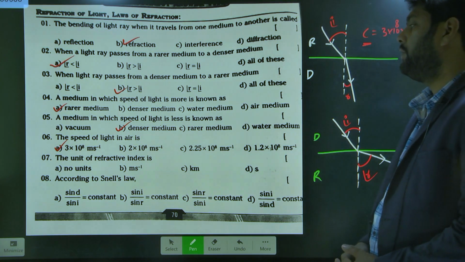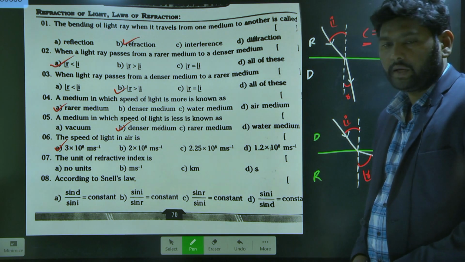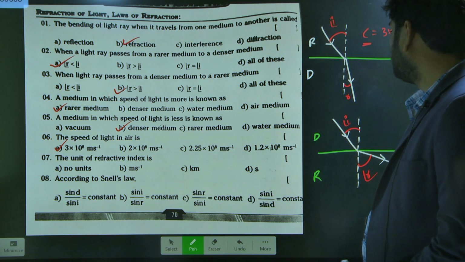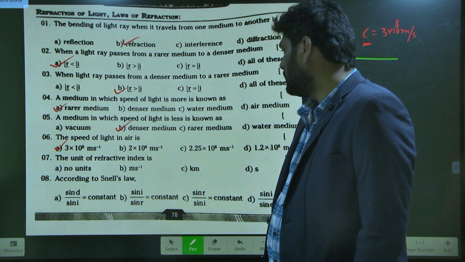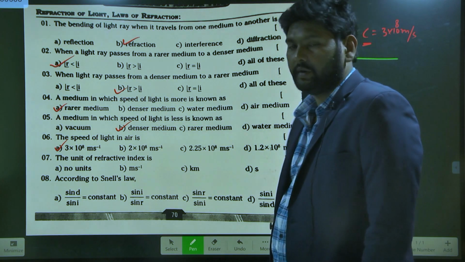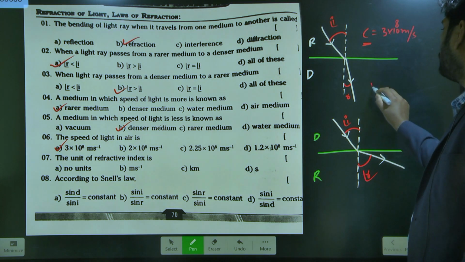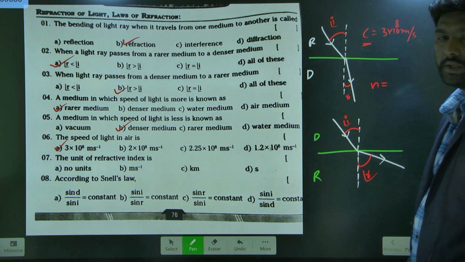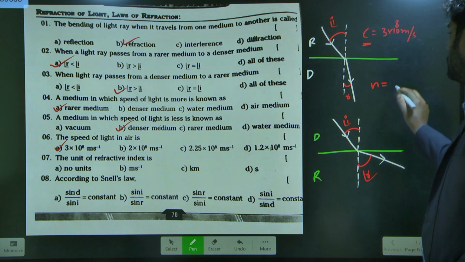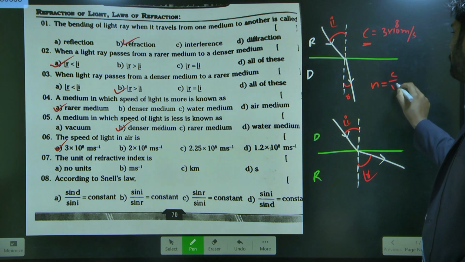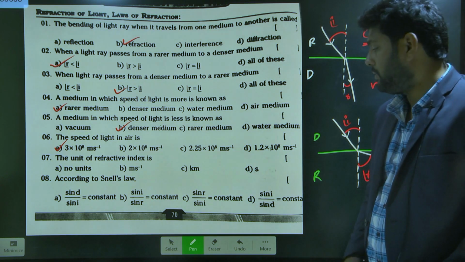Same way, what is the seventh one? The unit of refractive index is... What is the unit of refractive index? If you observe the refractive index formula, what is the refractive index formula? Generally, n is equal to C by V. Here, what is meant by C?